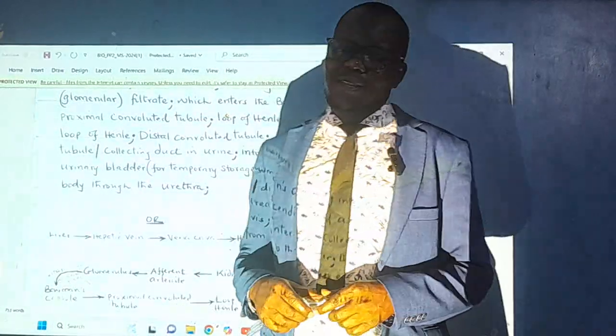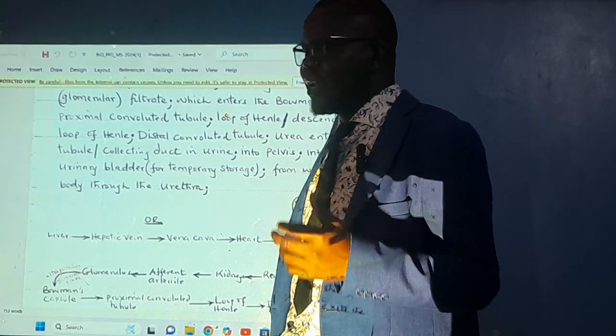So it's excreted in the form of urine through the urethra when the sphincter muscle relaxes.